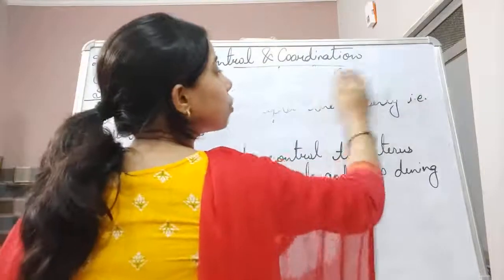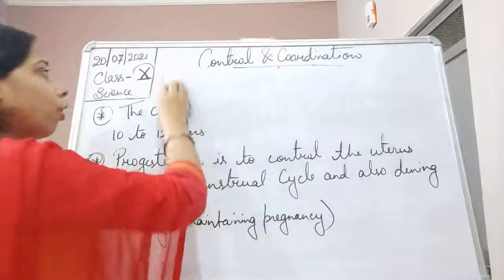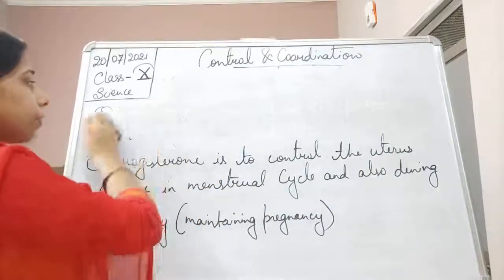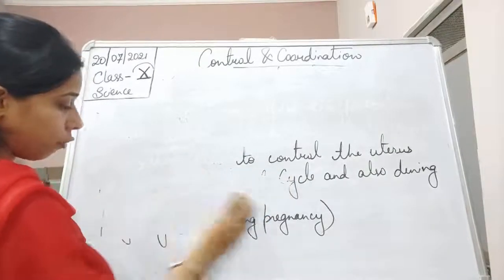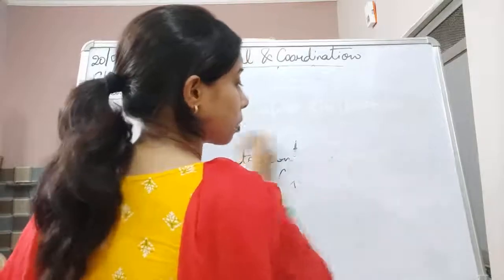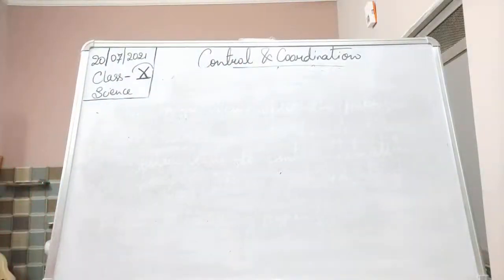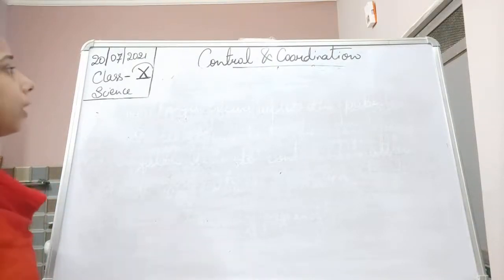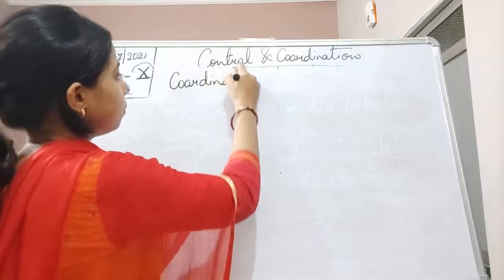So how do the plants show coordination? Are hormones there or not? Are brain or nerves there or not? And if hormones are there, how do the hormones function, and what are the different types of hormones responsible for performing different kinds of functions? Okay, so now let us see coordination in animals, coordination in plants.